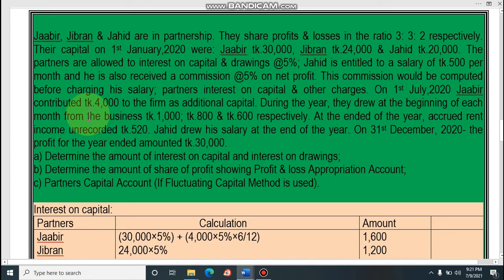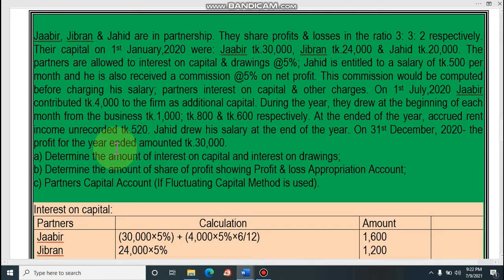At the end of the year, accrued rent income of 520 was unrecorded. That means rent income was unrecorded. By mistake they did not record it. Zahid is due his salary at the end of the year. At the end of the year, before closing accounts, Zahid had taken his salary from the business. On 31st December 2020, the profit for the year ended amounted to 30,000.